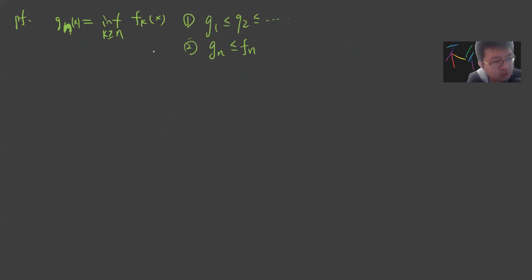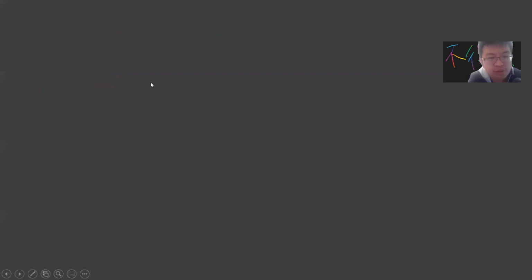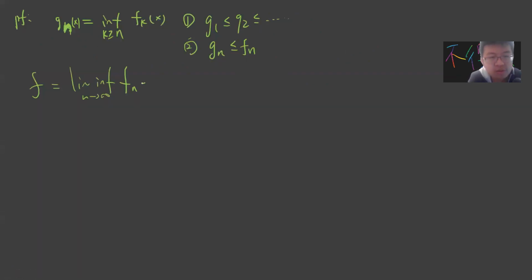Now notice that we can write the liminf of f_n as the limit of this g_n. This is the definition of the limit inf. You can interpret this as just a limit. So this is the first step.